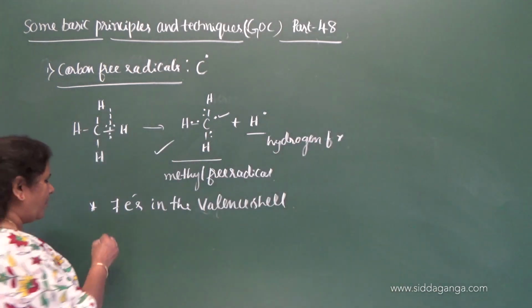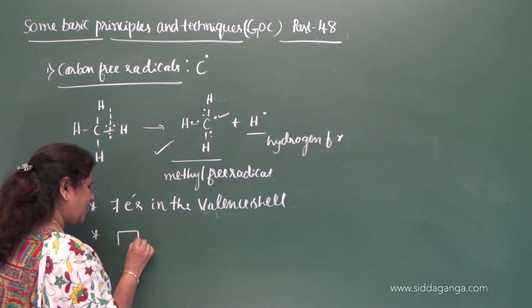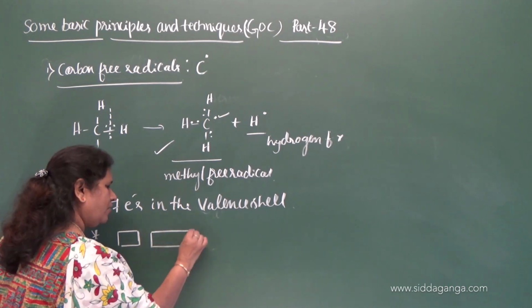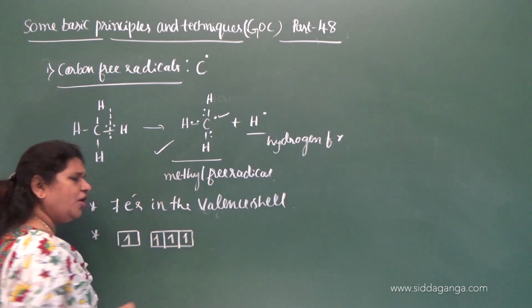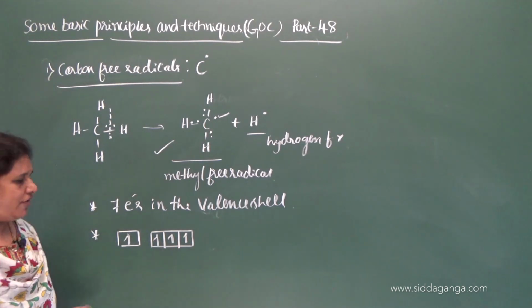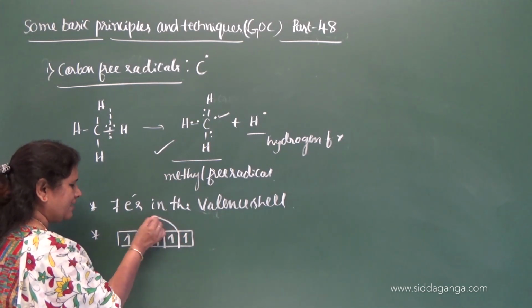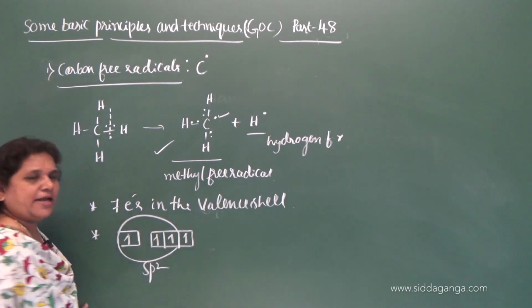Now the second one, what is the state of hybridization? In the excited state the electronic configuration is 2s1, 2px1, 2py1, 2pz1, and carbon undergoes sp2 hybridization.